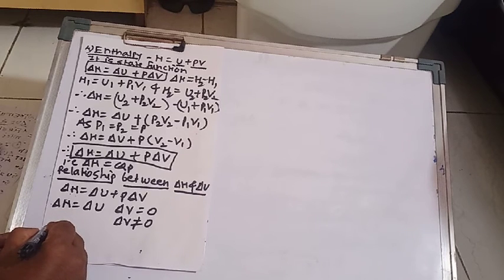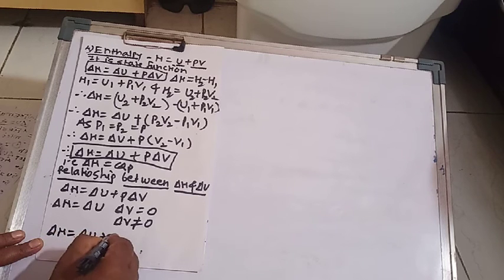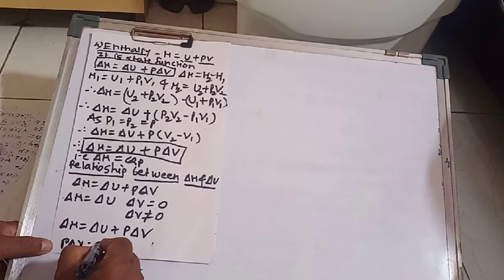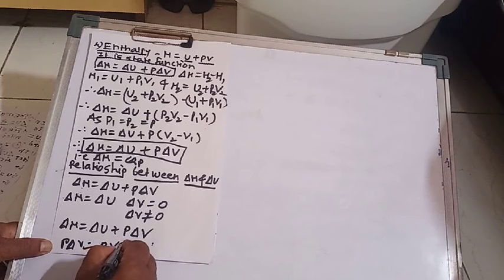The equation is delta H is equal to delta U plus P delta V, as P delta V is equal to P V2 minus P V1.